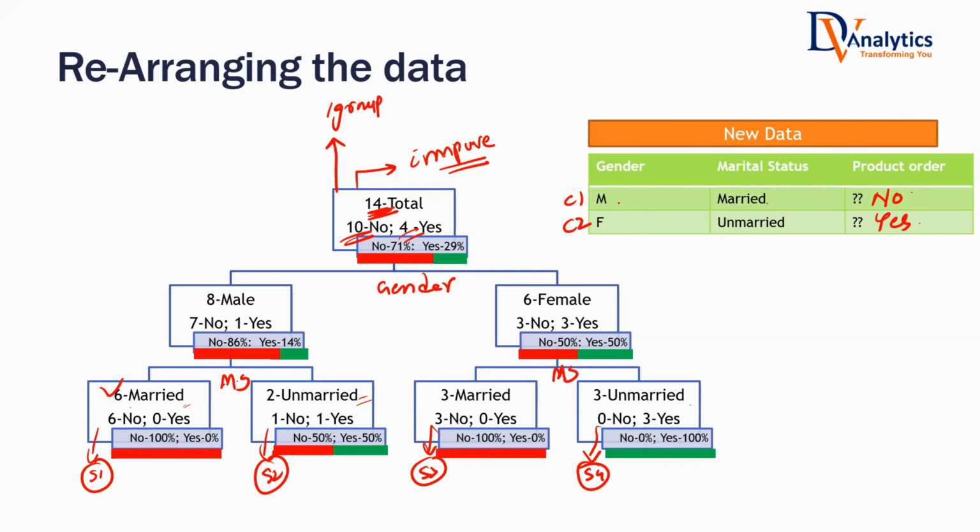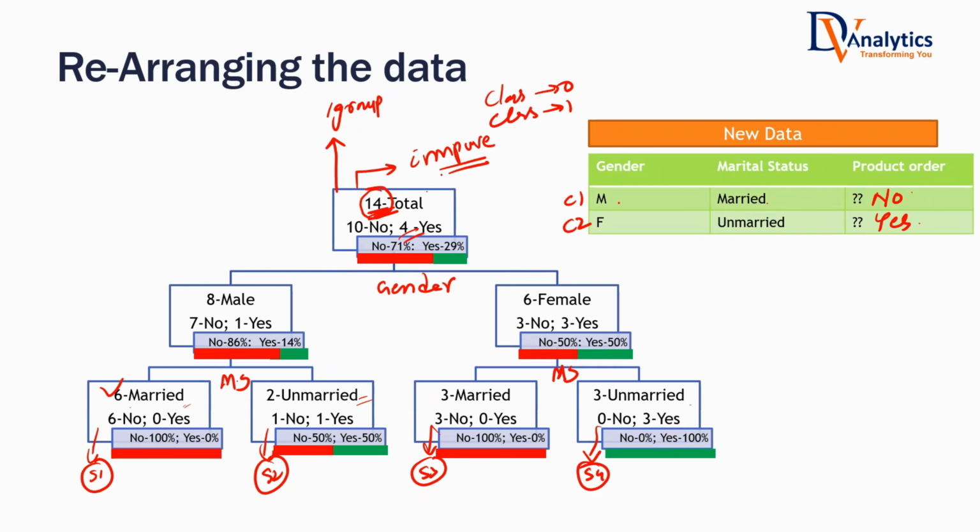Right now, what I am saying is the overall data set has impurity. What do you mean by impurity? If you look at the whole data, there are some customers who are not buying and some customers who are buying the product. That means both class 0 as well as class 1 are there. Out of 14, some of them are buying, some of them are not buying.